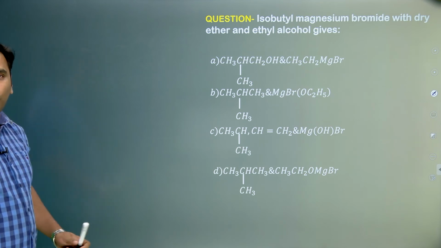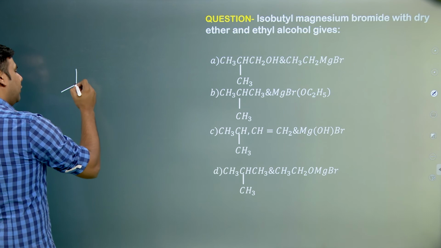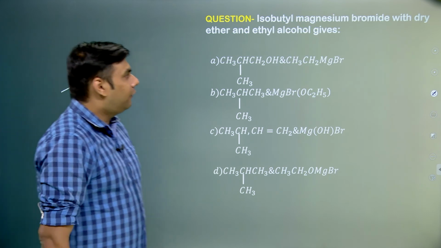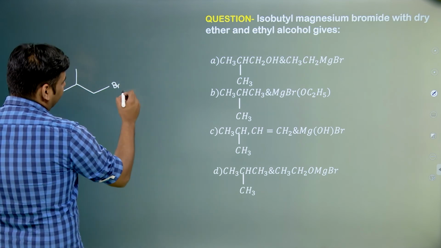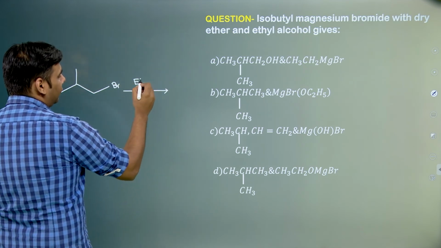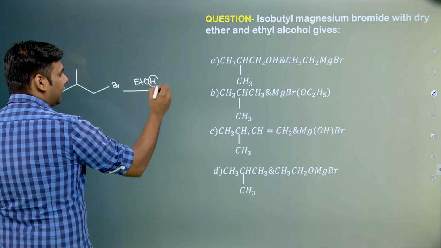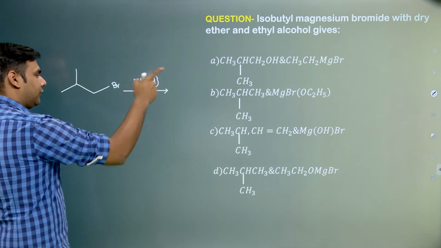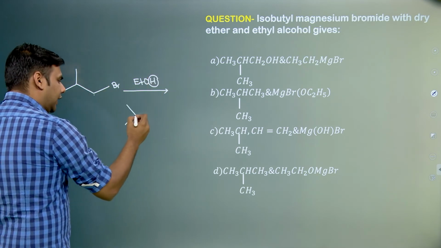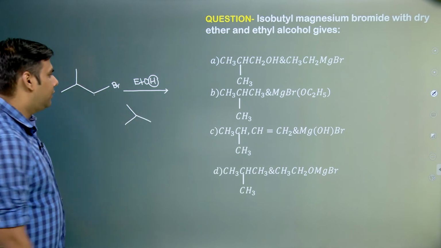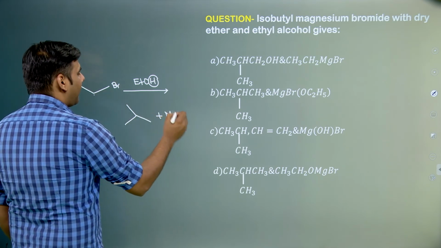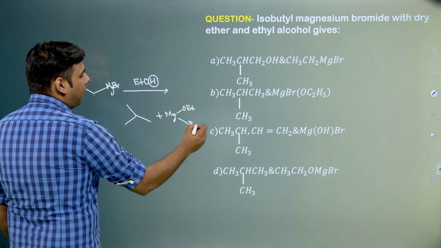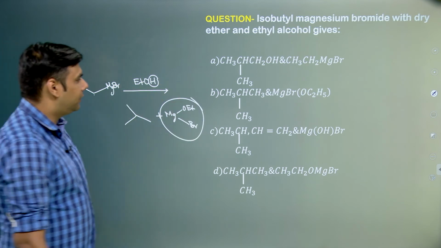Isobutyl magnesium bromide. We know that the isobutyl group is something like this, with dry ether and ethyl alcohol. So, we are reacting this with ethyl alcohol. Which reaction is this? This is the reaction of active hydrogen. Hydrogen is attached to an electronegative atom, so this H plus will come out. The negative charge would combine with it and form a hydrocarbon, an alkane, plus Mg(OEt)Br. So, which is the product in this case?